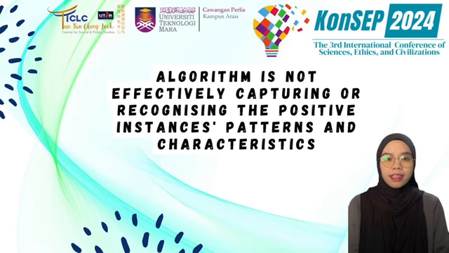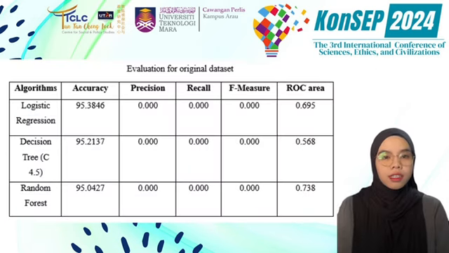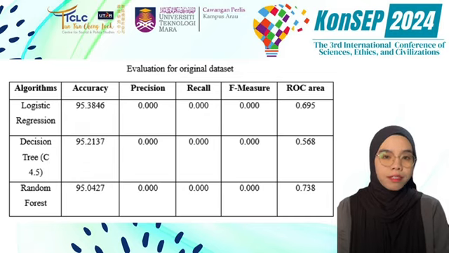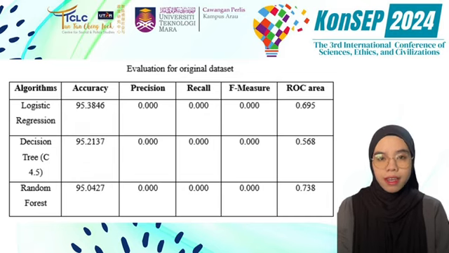Secondly, it indicates that the algorithm is not effectively capturing or recognizing the positive instances' pattern and characteristics. According to the table, all the algorithms exhibit relatively high accuracy, ranging from approximately 95% to 95.4%. But the precision, recall, F-measure, and ROC area values for all algorithms are zero.